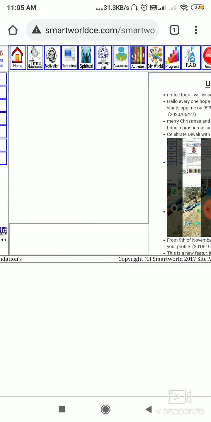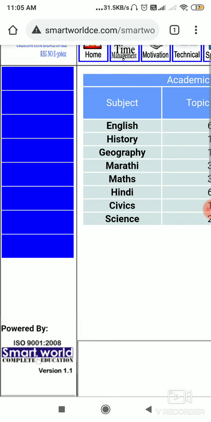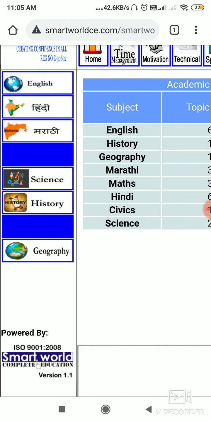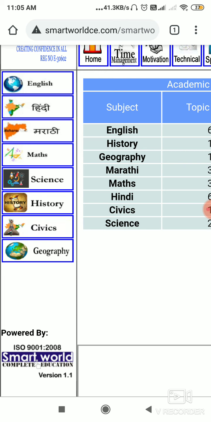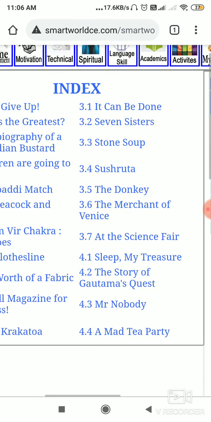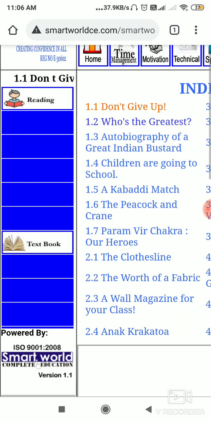So you have to go to academics here. Once you go to academics, all the standards which are allotted to you will come here. All subjects will come here. Then you have to click on any one subject. Every day you have to authenticate one subject as per your convenience. So we'll start with English. You have to grade all the chapters. You have to click on the first chapter. You have to maintain track of what you have completed and what is pending.